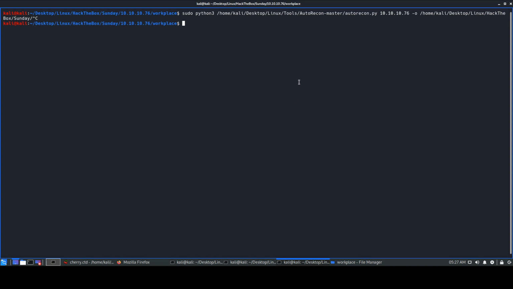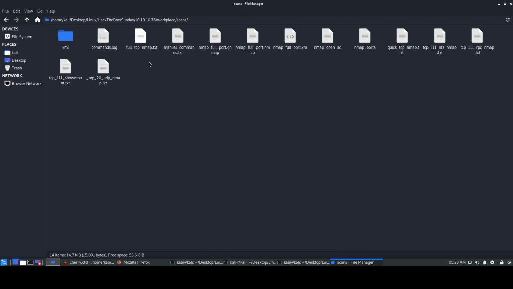Another thing is, I was not able to successfully complete the scan in like 24 hours. It took really long, so I terminated the scan and did it manually because it was taking quite some time to get the full TCP scan result. The other results got completed, but the full TCP took a long time, so I had to do it manually. Let's look at how I did it.